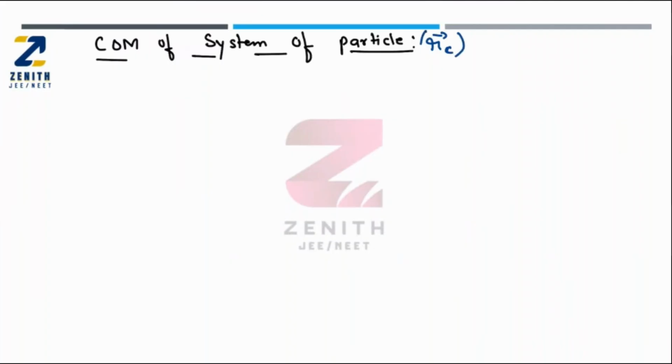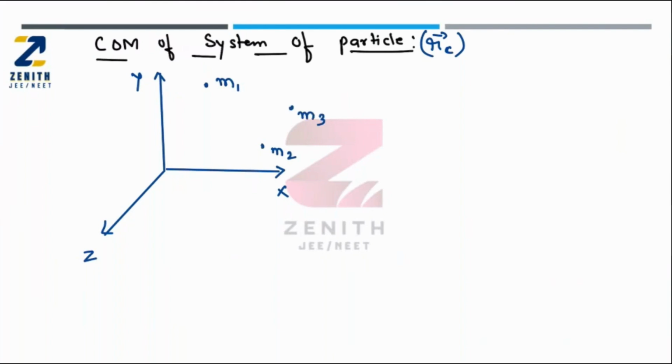Let us suppose the center of mass of the system of particles is RC. Again I will take a coordinate system in which the masses are located. This is Z axis, this is X, this is Y. Let us suppose the mass M1 will be here, M2 is here and M3 will be here. What will be their position vectors? The position vector of M1 is R1, the position vector of M2 is R2, and the position vector of M3 is R3 vector.